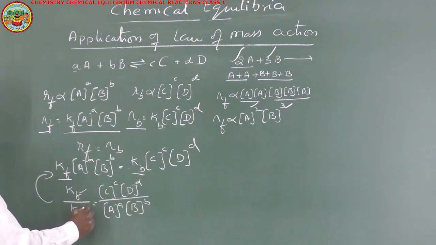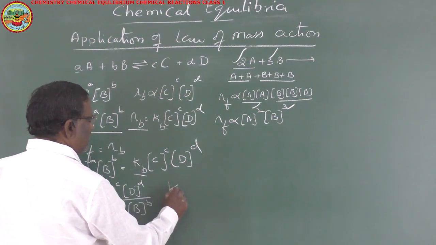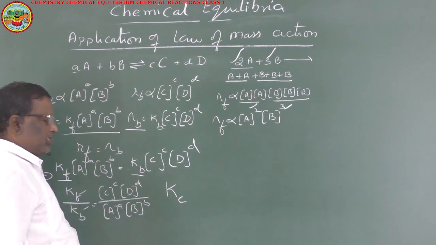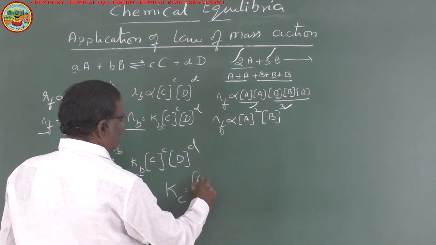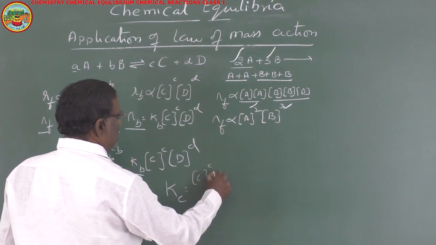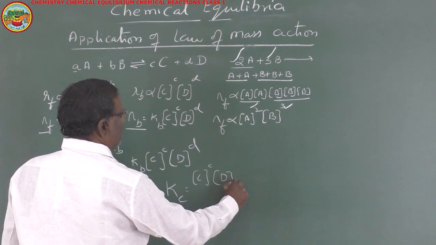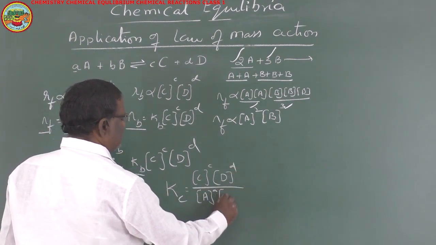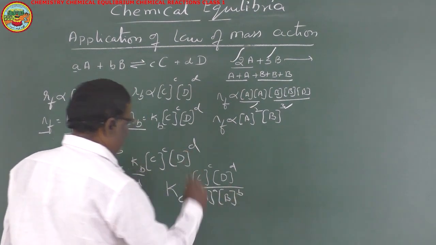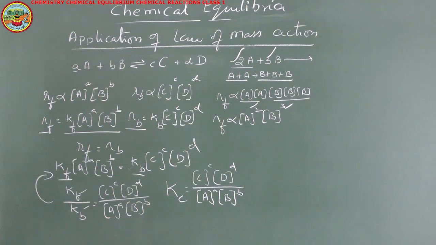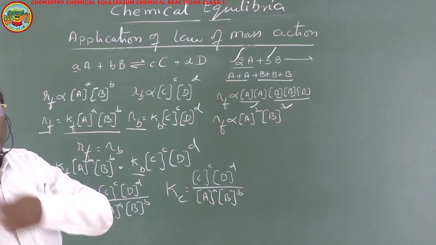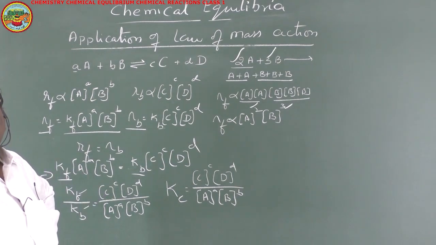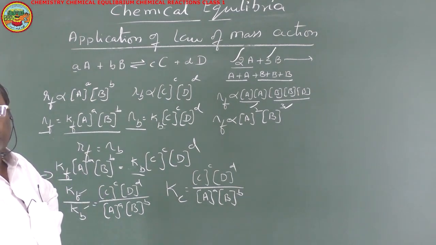Kf is a constant, Kb is a constant. Instead of two constants, we can write a single constant Kc. Kc is equal to concentration of C to the power c into concentration of D to the power d by concentration of A to the power a into concentration of B to the power b. This Kc is known as the equilibrium constant with respect to molar concentrations.